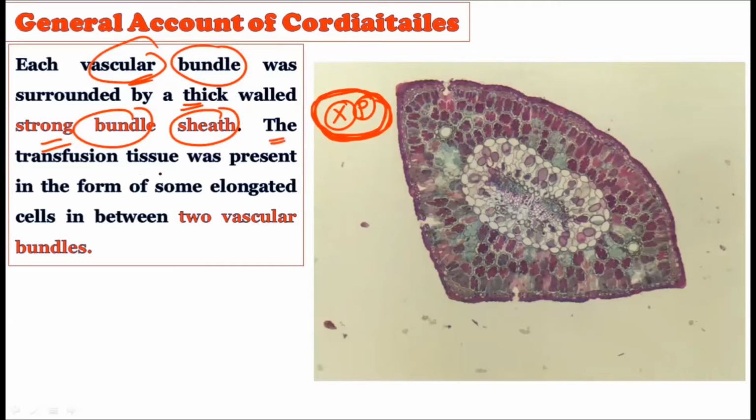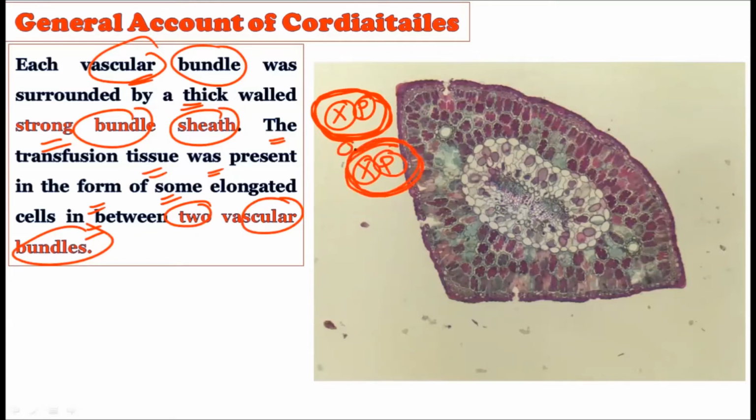Then, the transfusion tissue was present in the form of elongated cells between the two vascular bundles. If there are two vascular bundles, and the first is covered with a strong bundle sheath, and the second is also covered with a strong bundle sheath, then the transfusion tissue between them is formed of elongated cells. The transfusion cells create very elongated cells like this between the two vascular bundles.